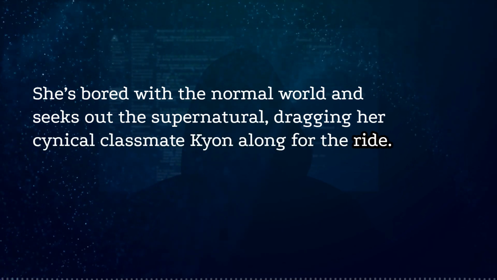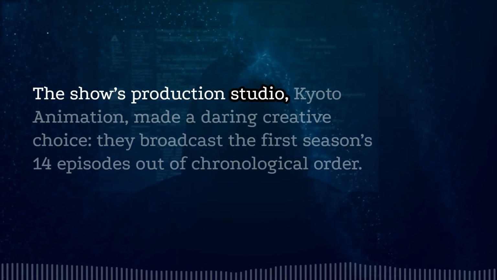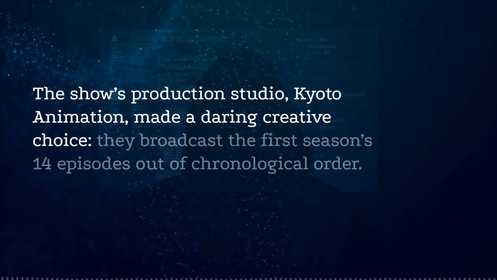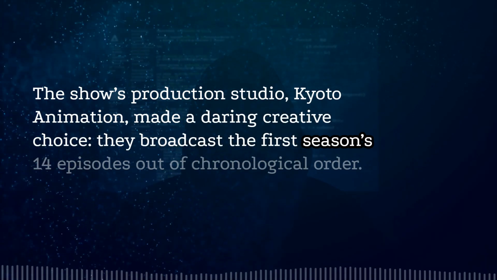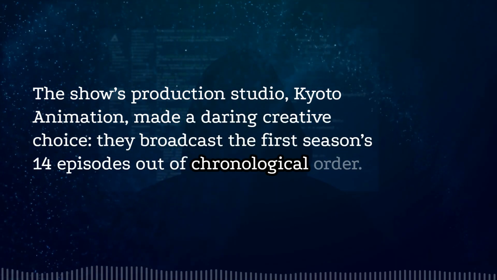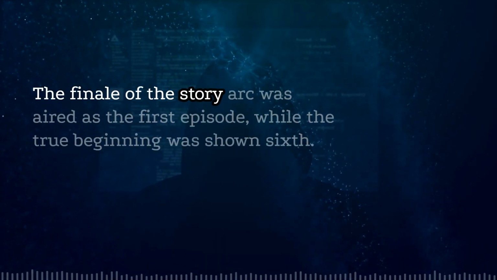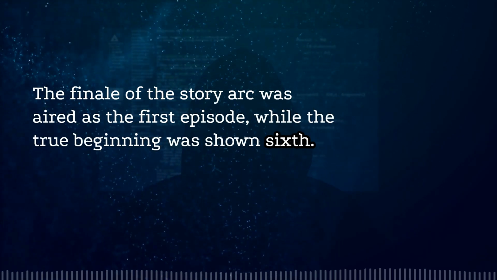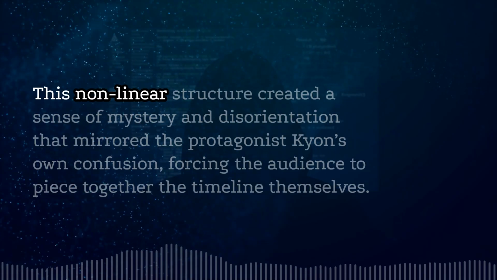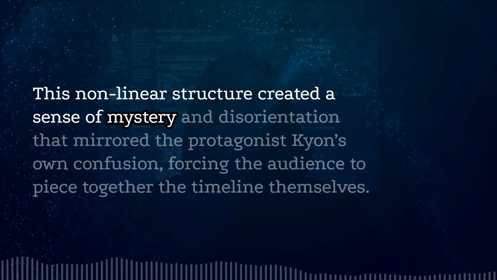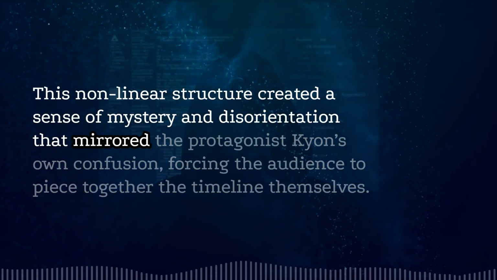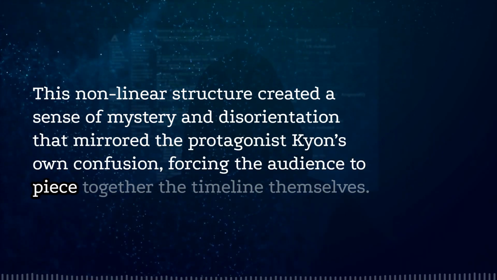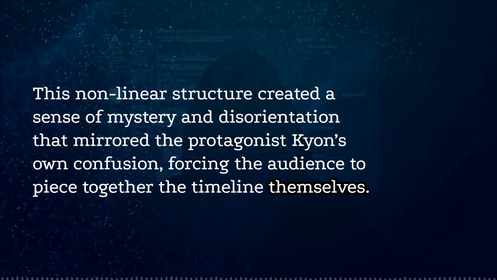The show's production studio, Kyoto Animation, made a daring creative choice. They broadcast the first season's 14 episodes out of chronological order. The finale of the story arc was aired as the first episode, while the true beginning was shown sixth. This non-linear structure created a sense of mystery and disorientation that mirrored the protagonist Kyon's own confusion, forcing the audience to piece together the timeline themselves.